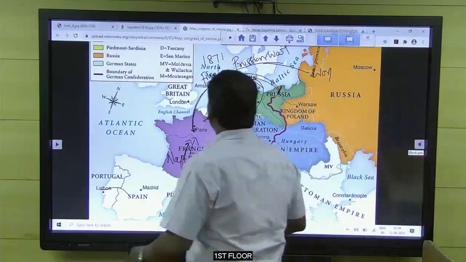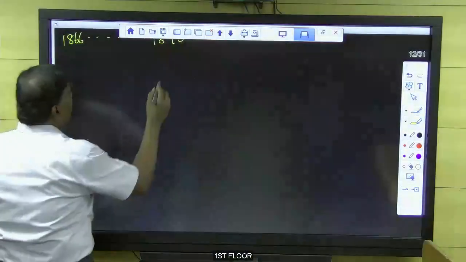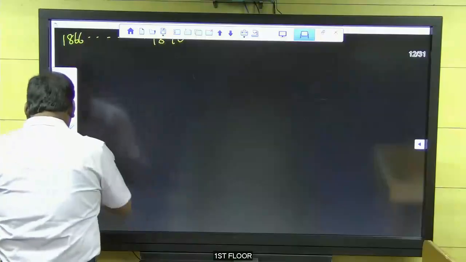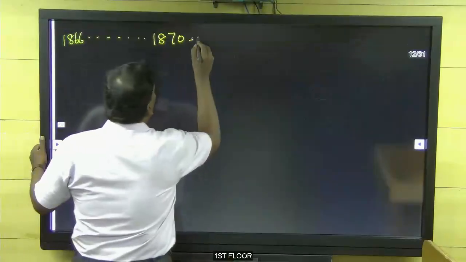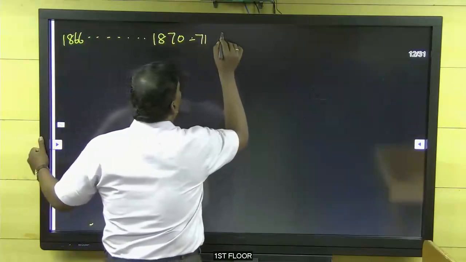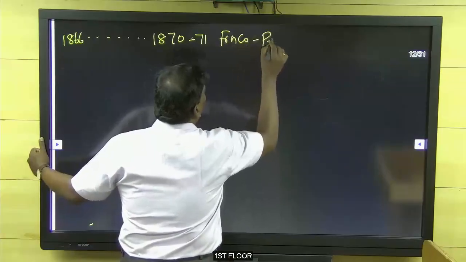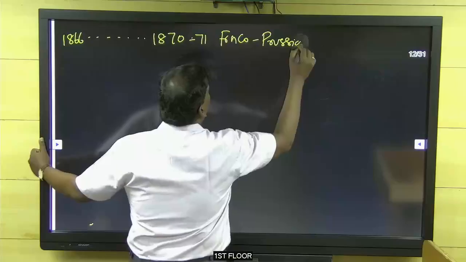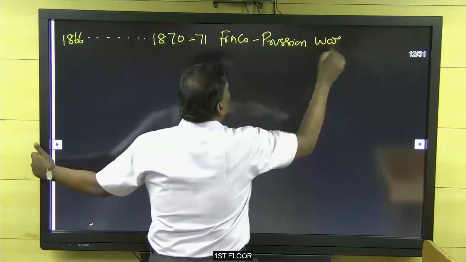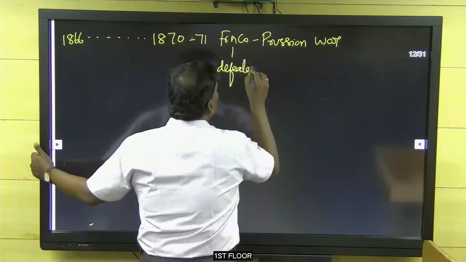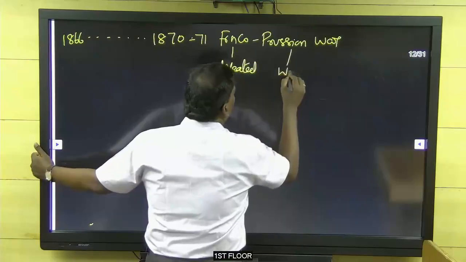And now Italian unification was completed with the 1870-71 Franco-Prussian War, because in that war France was defeated and Prussia won the war.